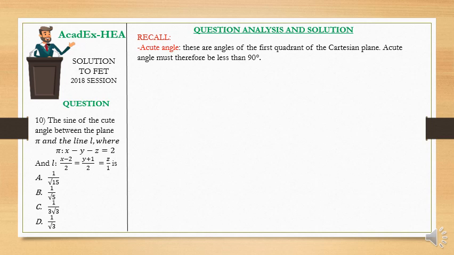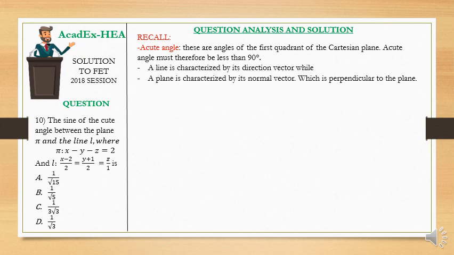Also, a line is characterized by its direction vector. Meanwhile, a plane is characterized by the normal vector, which is a vector perpendicular to the plane.